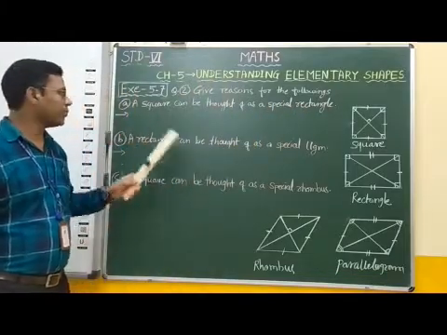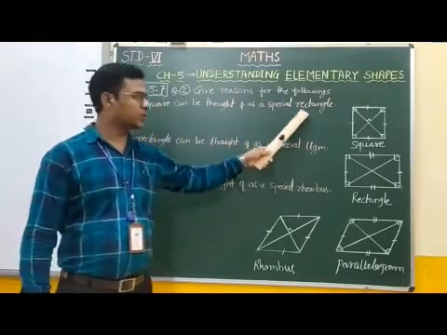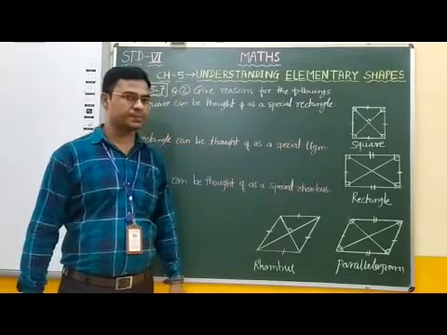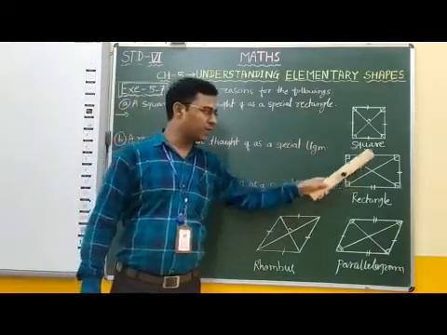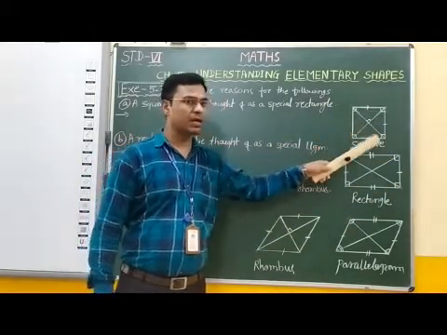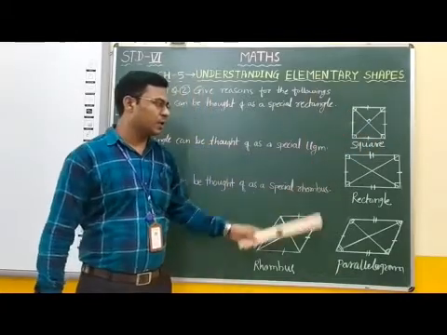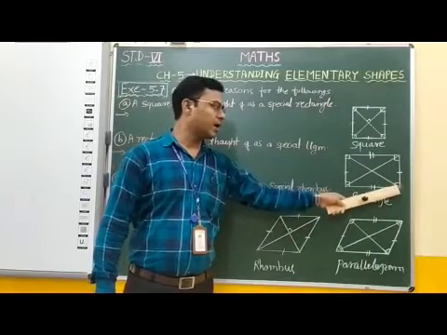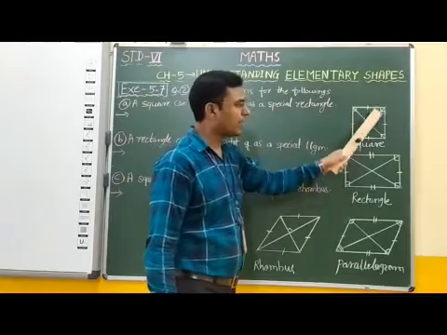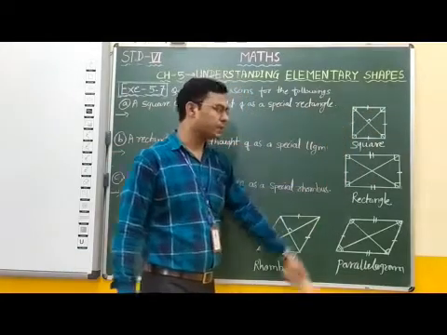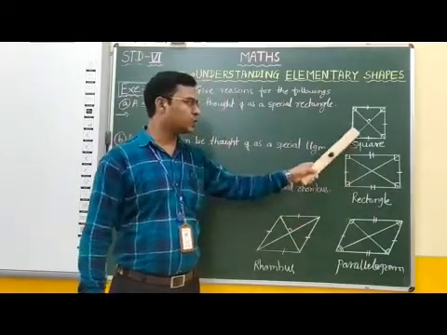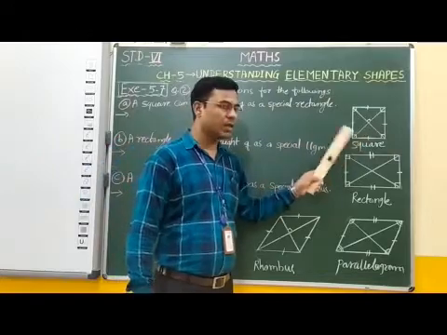Here we have to compare the properties of a square and the properties of a rectangle. This is a square and this is a rectangle. In a rectangle, opposite sides are equal and parallel. In a square also, opposite sides are equal and parallel. In a rectangle, all angles are equal, that is 90 degrees, and in a square also all angles are 90 degrees. In a rectangle, diagonals are equal. In a square also diagonals are equal.